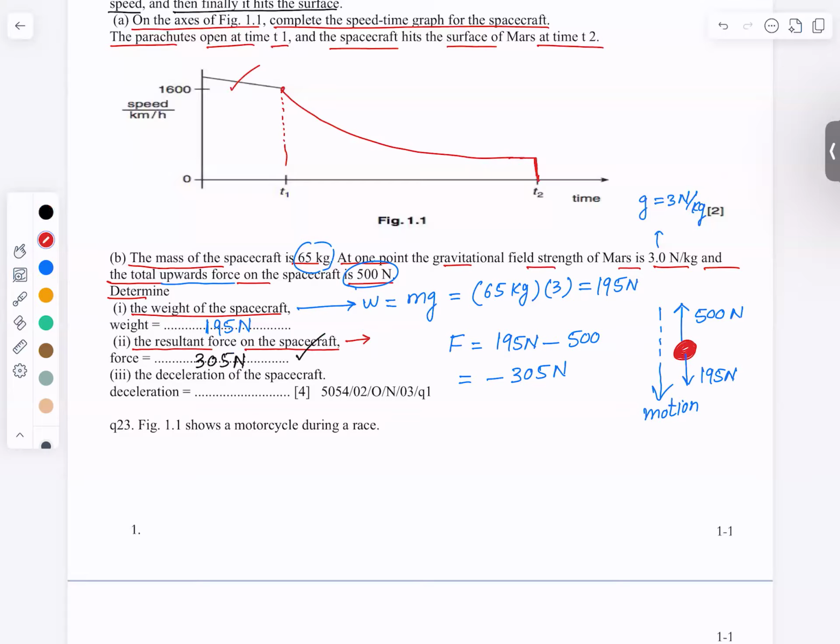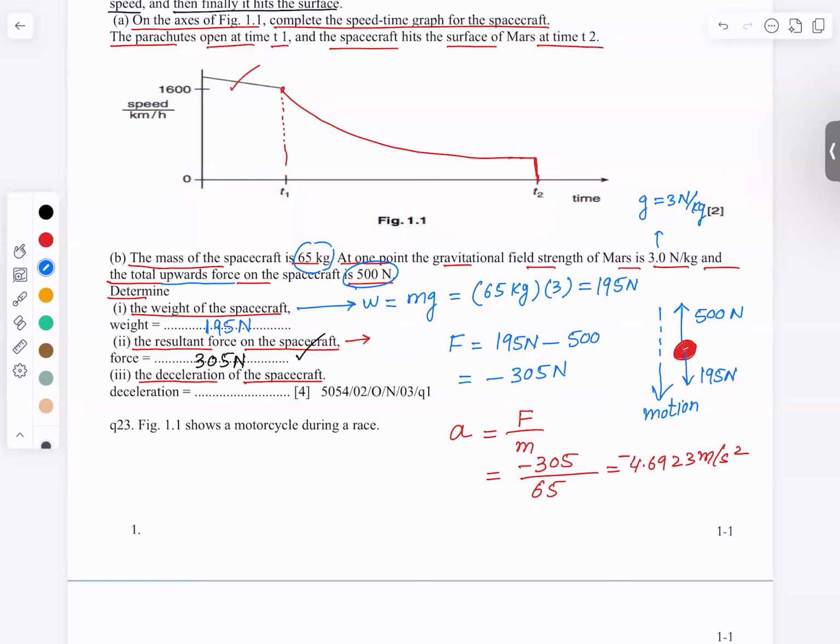Now, the next part is the acceleration of the spacecraft. So we have to calculate the deceleration of the spacecraft. Deceleration will be obviously a is equal to F over m. Since the resultant force is negative or opposite to the motion, that's why we are getting a deceleration. So it's negative 305 over mass of the spacecraft is 65. So it will be 305 divided by 65. And the answer that we are getting is 4.626923 meter per second square, and it will be negative since it's deceleration.